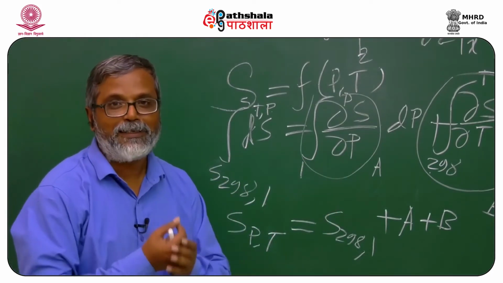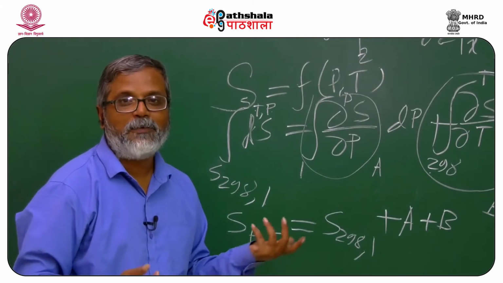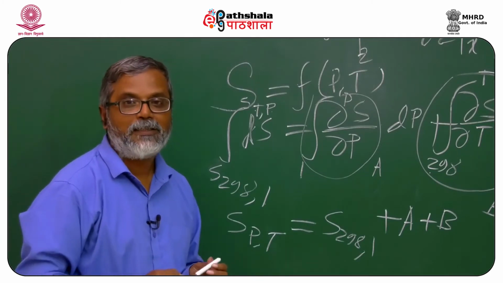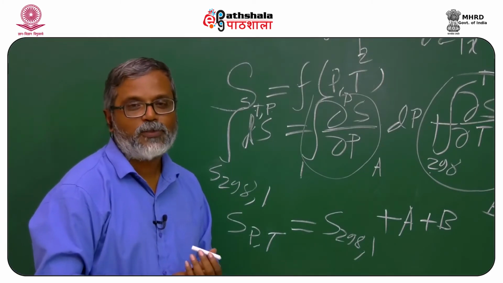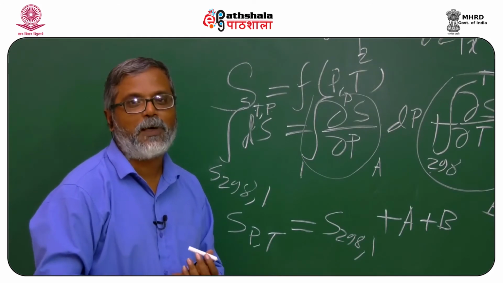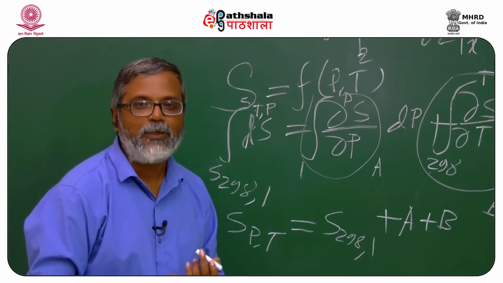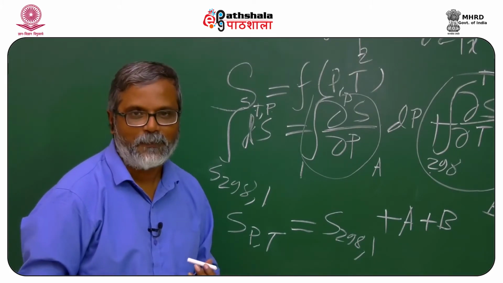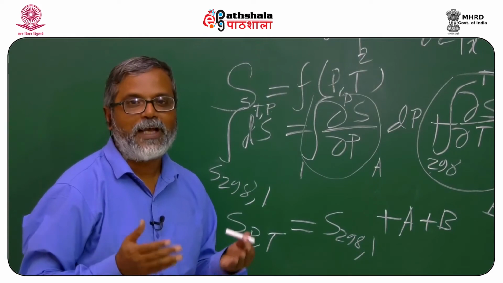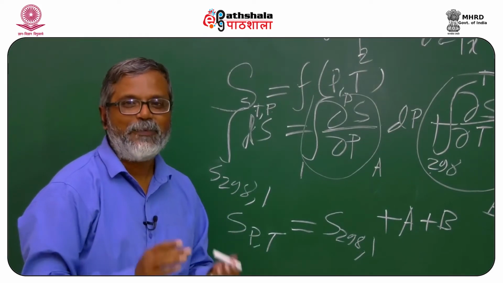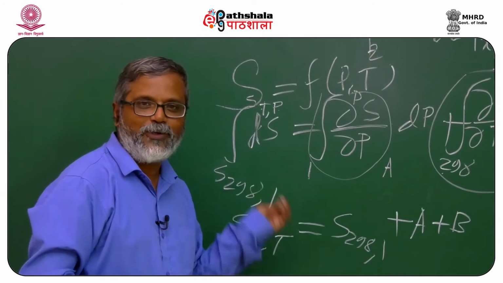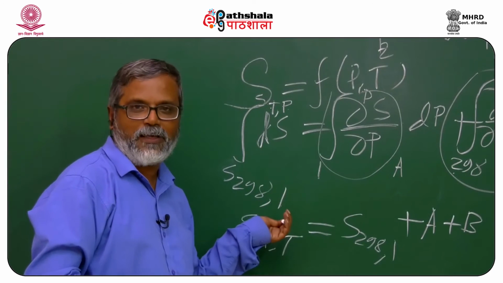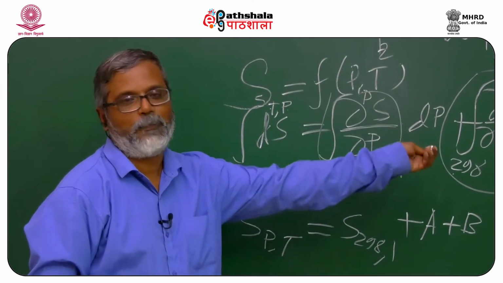Now, you may wonder why I have used 298 and 1 bar as the lower boundary. The reason is simple. Most of the entropy data published in the literature are calculated at 298 Kelvin and 1 bar of pressure. So, if we want to calculate G at any pressure and temperature, we can use this equation to take the entropy value to that pressure and temperature.